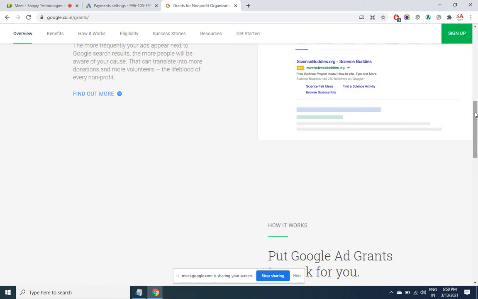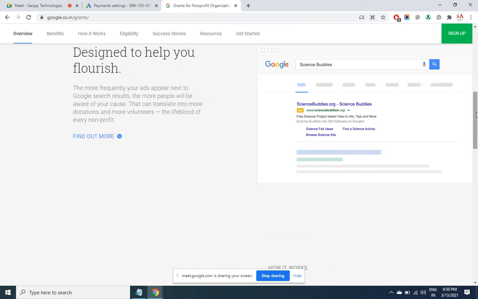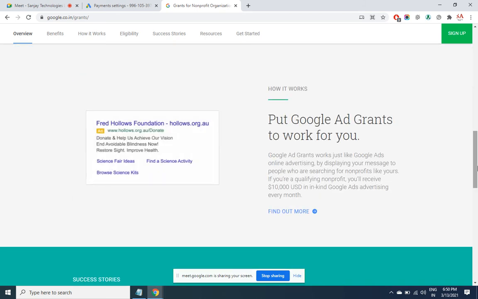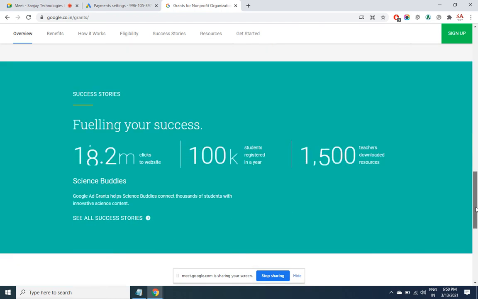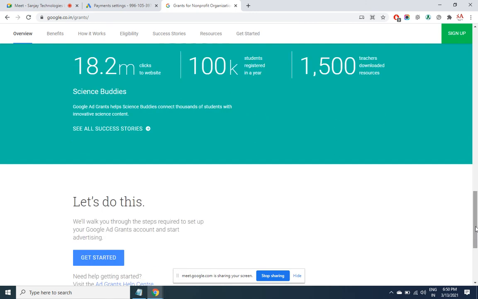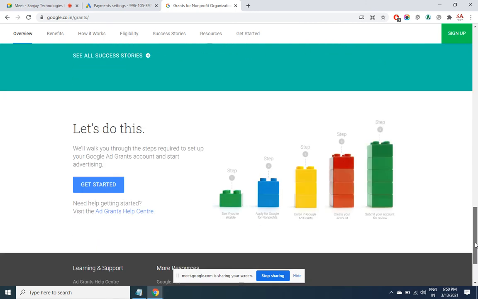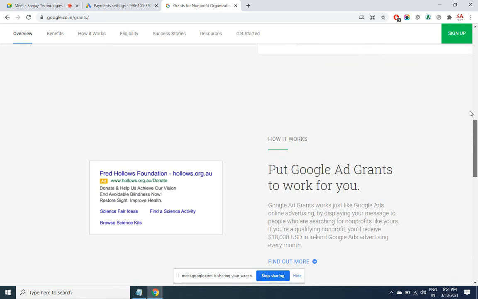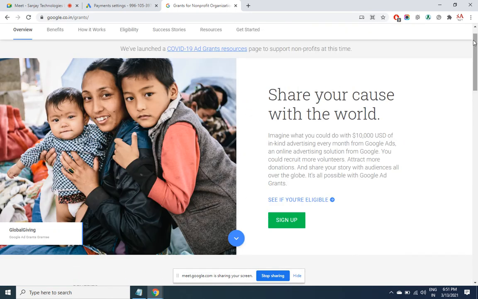To be eligible, even free education ads are accepted. It will take at least 2-3 weeks for your account to get approved. They check thoroughly, so they don't want to leave any scope for any kind of fraud.